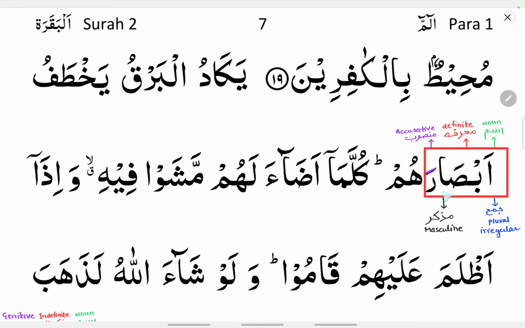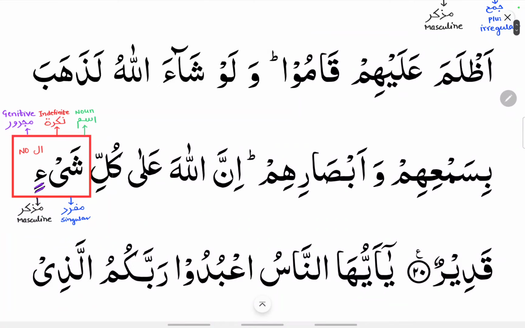You can see absara. Absara, it is also an ism, and it is definite, ma'rifa, and it is mansub because fatha you can see, it is also plural. Which type of plural? It is an irregular plural, that is jama'ul mukassar, and it is muzakkar, that is masculine. Shay'in, you can see, it is also an ism because tanween you can see, it is nakira, that is indefinite because tanween you can see here, it is genitive, that is majroor state, double kasra you can see, it is mufrad singular, muzakkar, that is masculine.